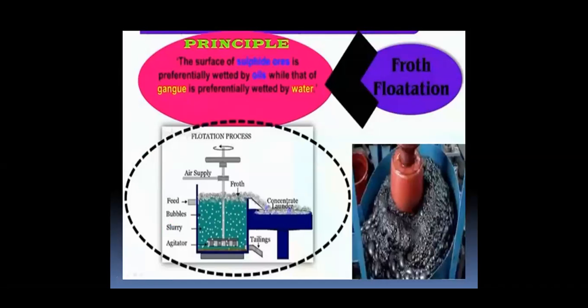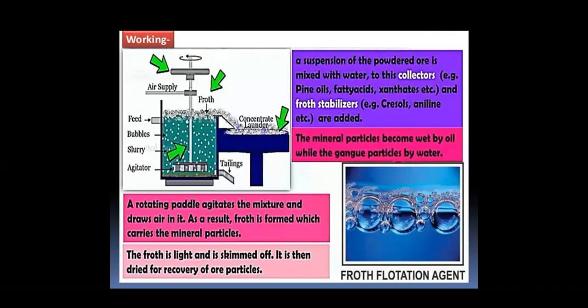Froth flotation process. The basic principle of this froth flotation process is that the ore particles get wetted by oil, whereas impurities get wetted by water. So, working of this froth flotation process: when the ore is added with a little fine oil in water and is agitated by blowing air, froth or foam is produced.